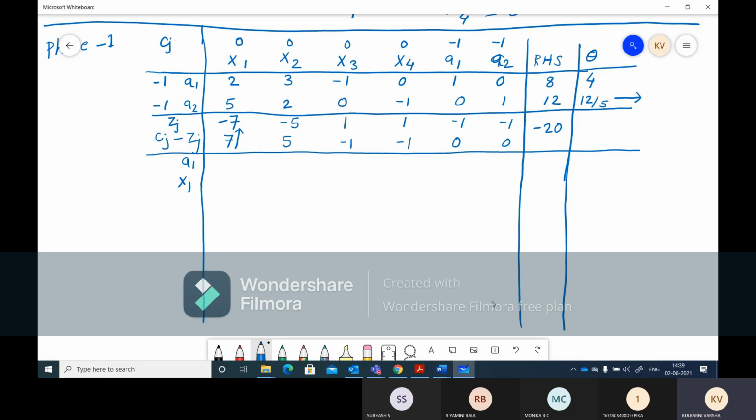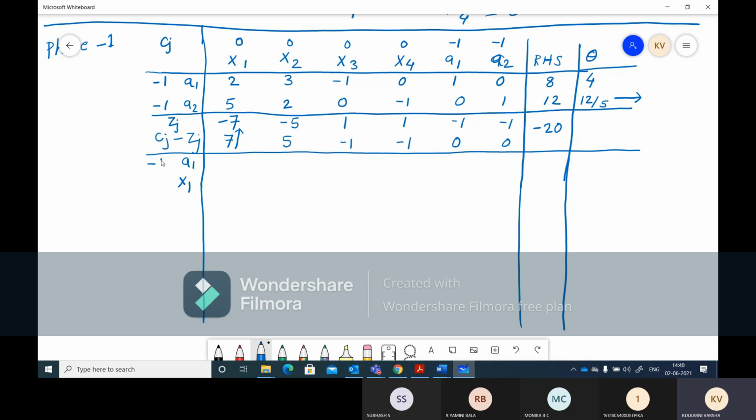If you compare from the point of view of time and how much we are prone to errors, in the two-phase method the chances of silly mistakes are less. So it is better to go for the two-phase method.